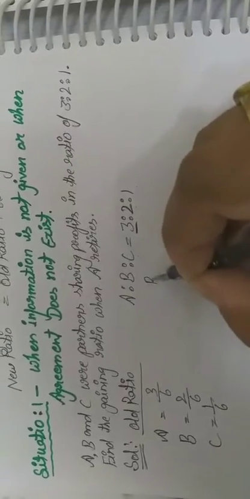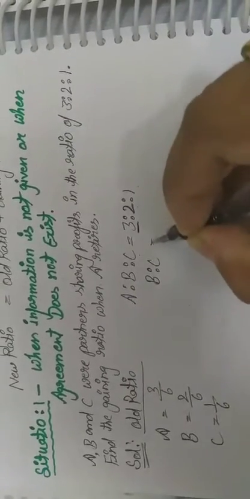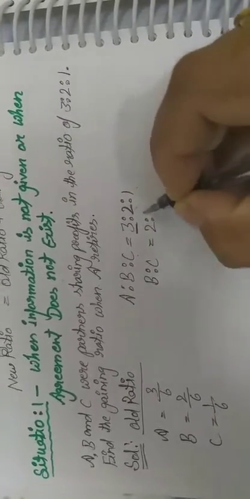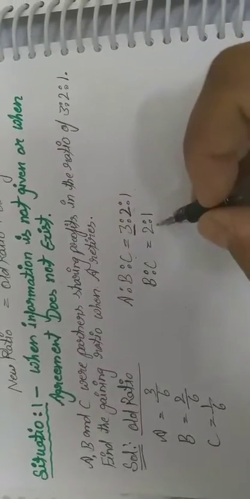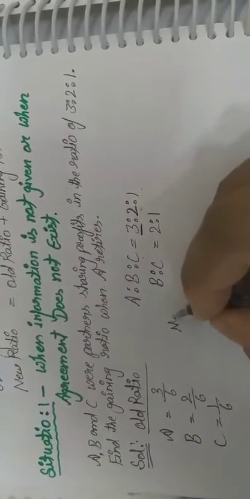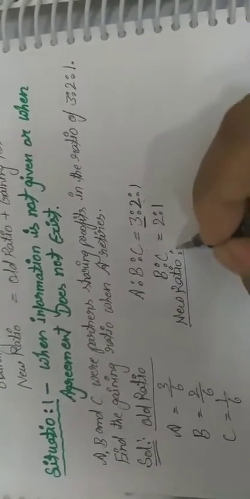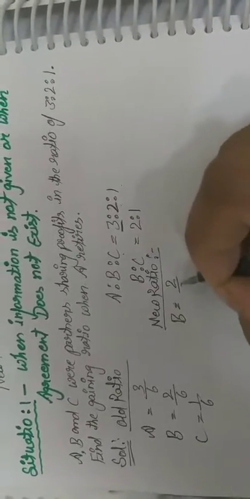It means B:C is equal to 2:1. So this will be the new profit share ratio. New ratio of B and C: B is equal to 2/3 and C is equal to 1/3.